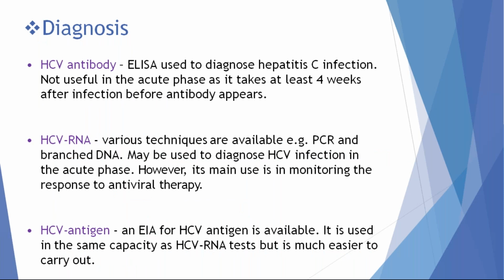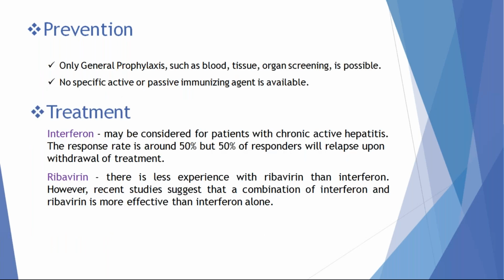The diagnostic panel or serological markers of hepatitis C virus are HCV antibody, HCV RNA, and HCV antigen. HCV RNA is a quantitative marker. HCV antigen is a qualitative marker of hepatitis C infection. There is no vaccine.